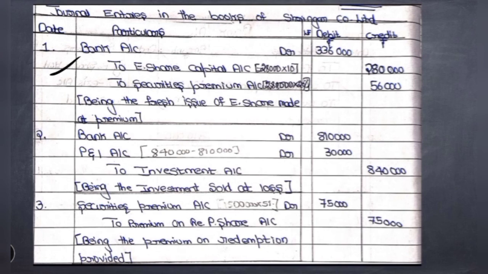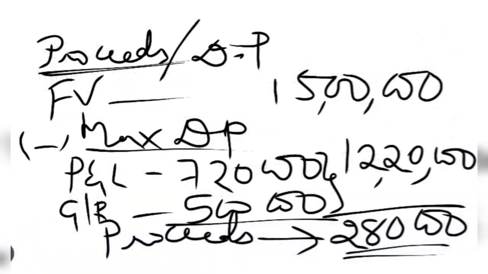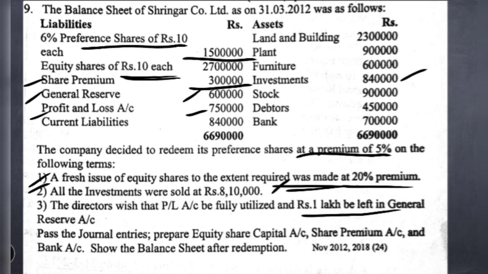So what is the entry we have to write here? Bank account debit to equity share capital account. Here we have to multiply the number of shares and face value, the amount received towards face value. Number of shares is 28,000 into 10, which comes to 2,80,000. So this is transferred to equity share capital account. Then to securities premium account. In the question it is given that the fresh issue of equity shares to the extent required was made at 20% premium.